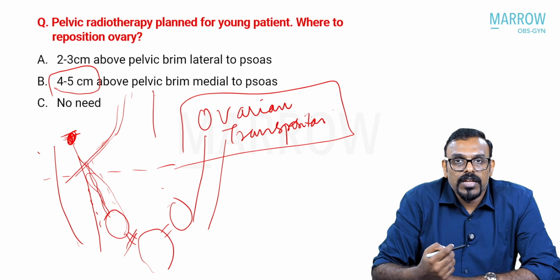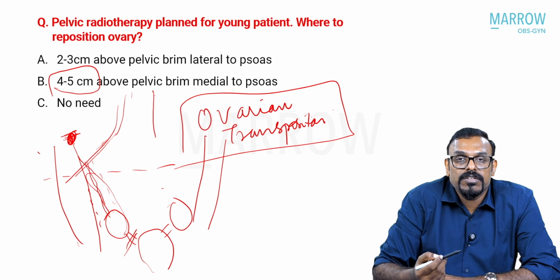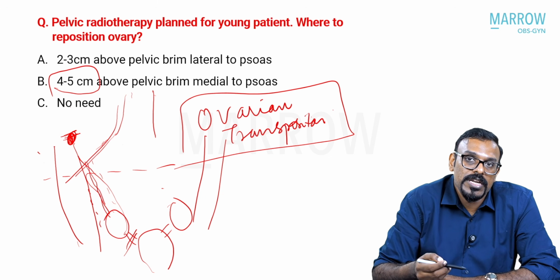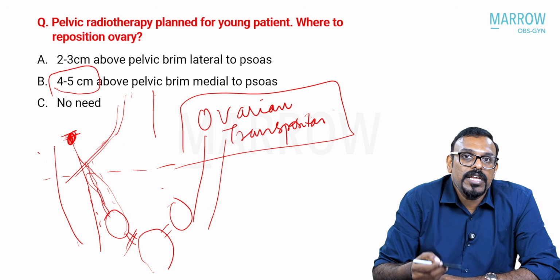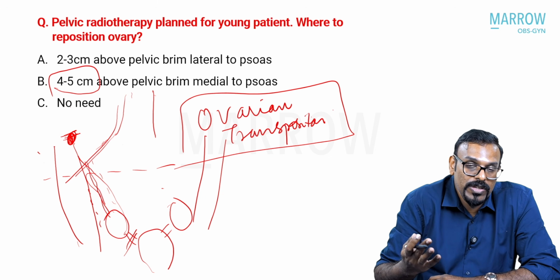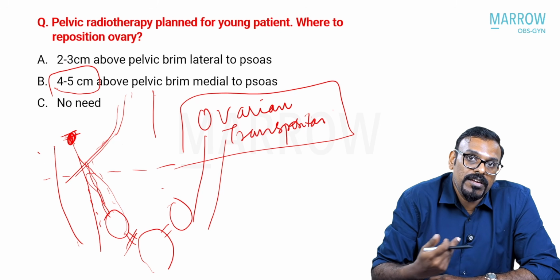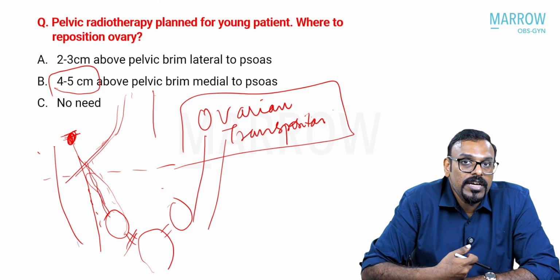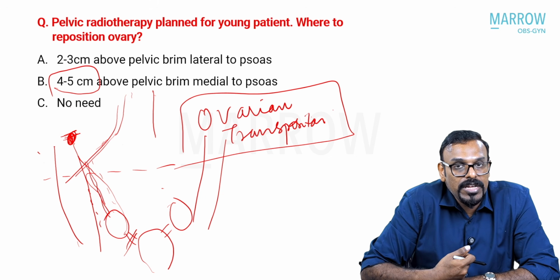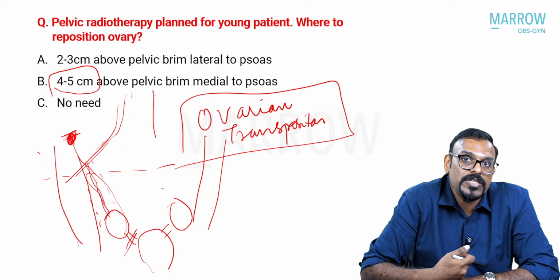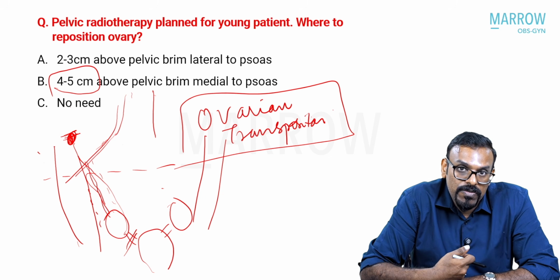When you look at menstrual function, that is the most important part, or at least the ovarian function for the hormonal effects is what is mostly preserved when you transpose the ovaries. But the live birth rate and clinical pregnancy rate might be much lower in these patients, especially when you have a uterus that is getting irradiated. For that uterus to carry a pregnancy to term is going to be difficult. But at least the ovarian function can be retained. Around 60 to 80% of the ovarian function is retained, depending upon the pelvic RT field that is being used.